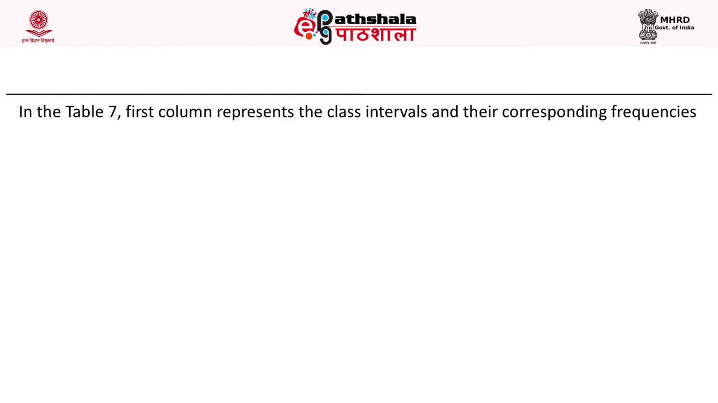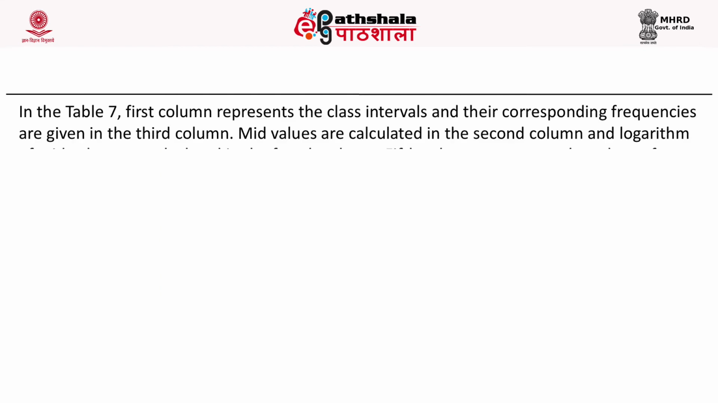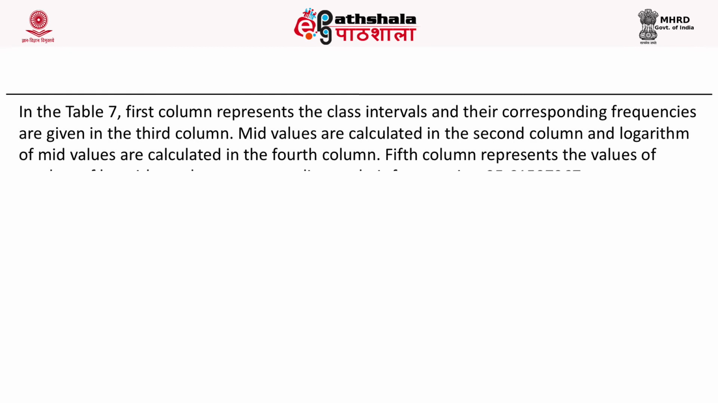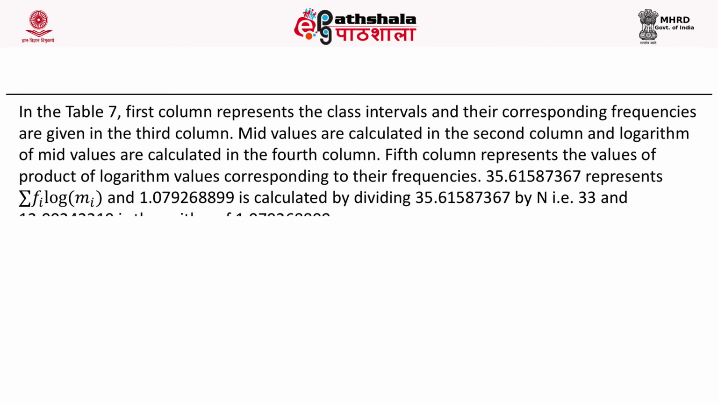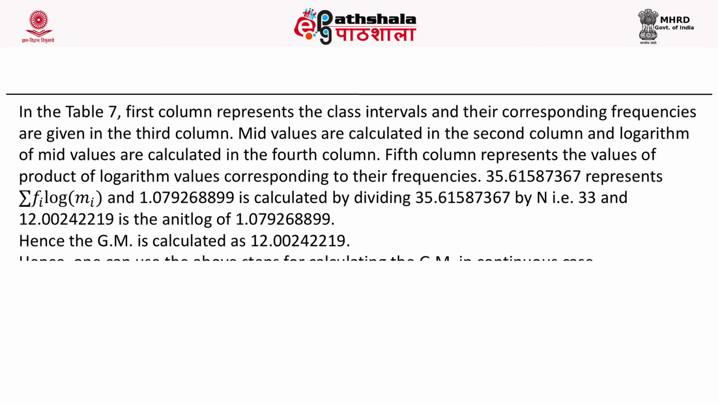So in table 7, the first column represents the class intervals, and the corresponding frequencies are given in the third column. The mid values were already discussed, how you have to derive them. Basically our main purpose here is how you have to solve for the geometric mean in this particular example. So the geometric mean is coming out to be 12.00242219. Hence one can use the above steps for calculating the geometric mean in the continuous case.